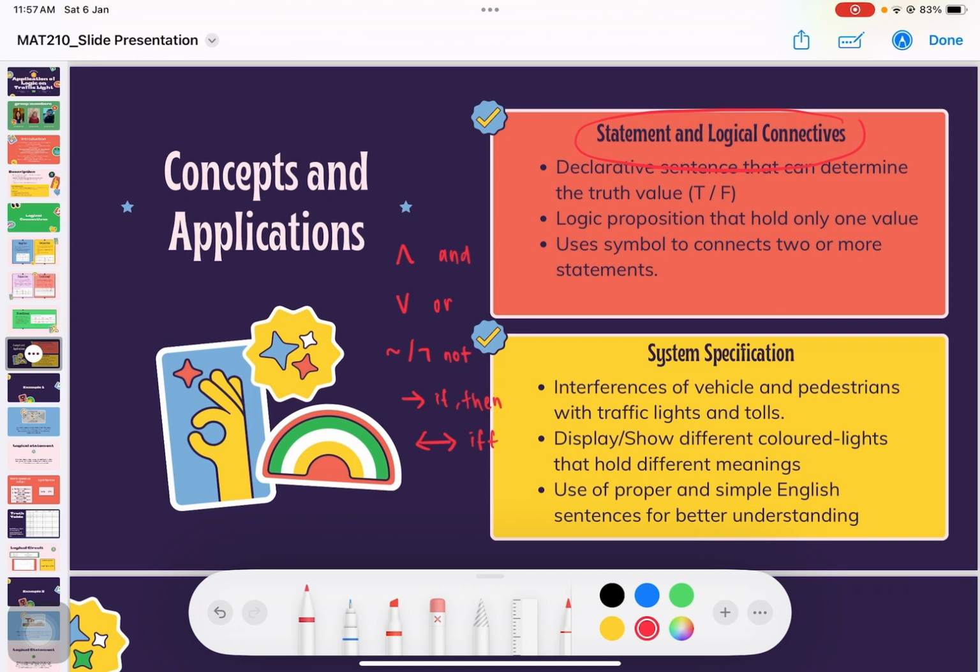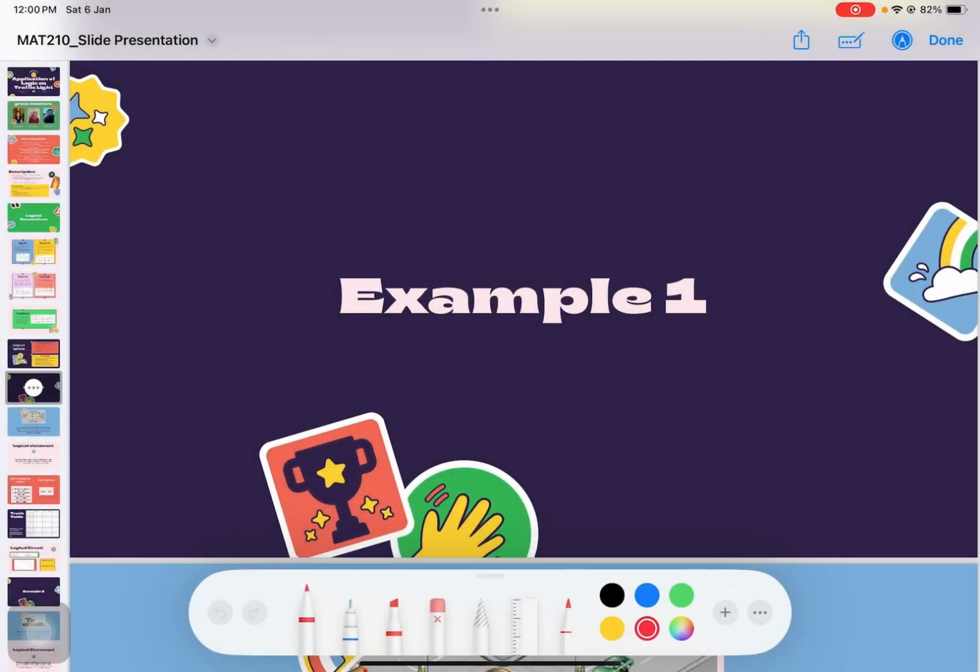Next is the selected application we use, which is system specification. For example, when vehicles use roads to move from one place to another, there will be interactions of vehicles and pedestrians with traffic lights and tolls. These traffic lights and tolls display different colored lights that hold different meanings. For example, red means stop, green means move, and yellow means a preparation state between red and green. On the other hand, we also use proper and simple language sentences to guarantee better understanding and functionality of the system. Let's go to the example.